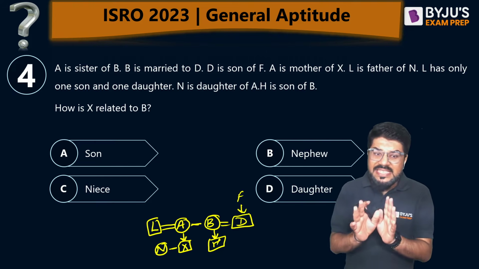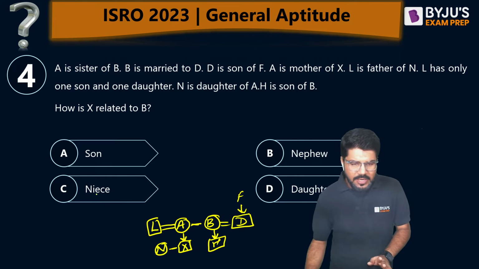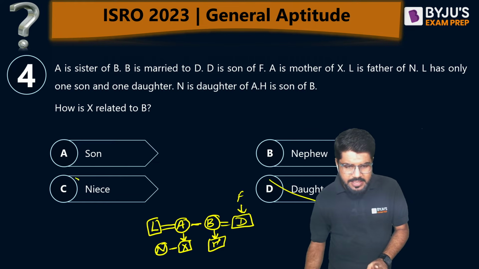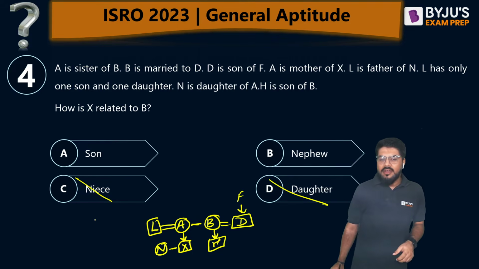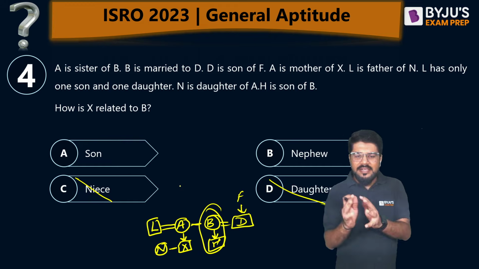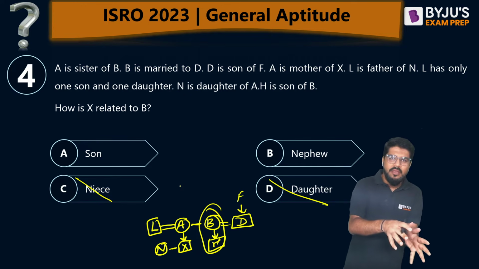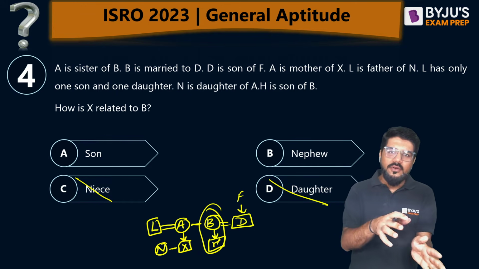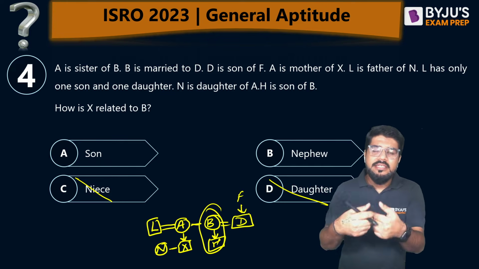So first of all, X is a male. So it cannot be daughter or niece, it is a male. Now whether it is son or nephew, whether X is the son of B? No. B's son is H. X is the son of B's sister. Okay, children.